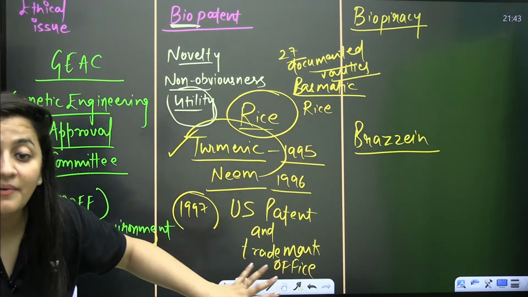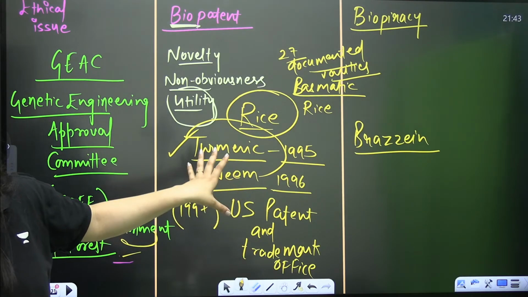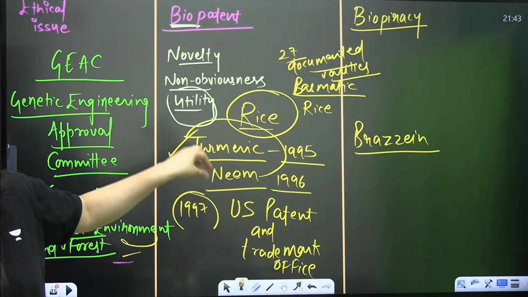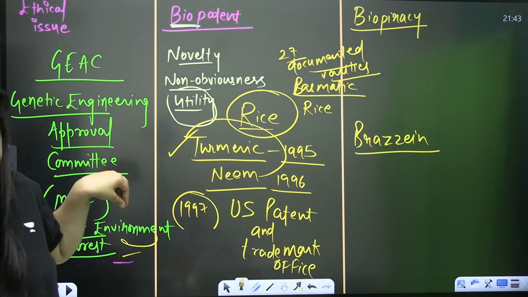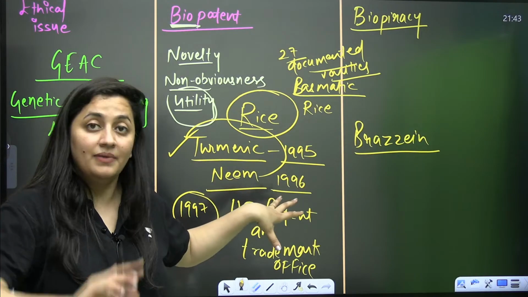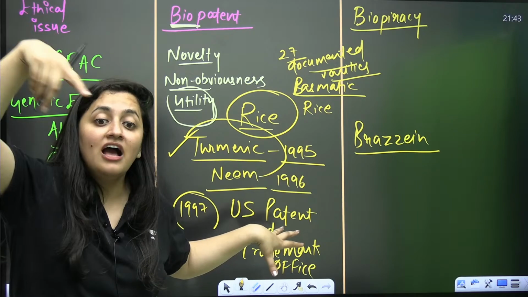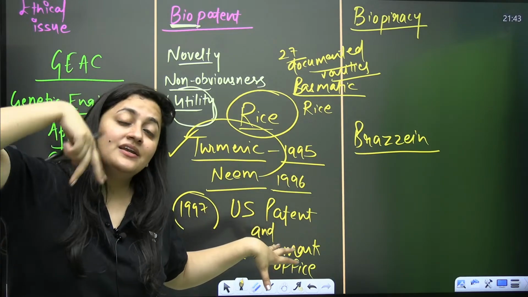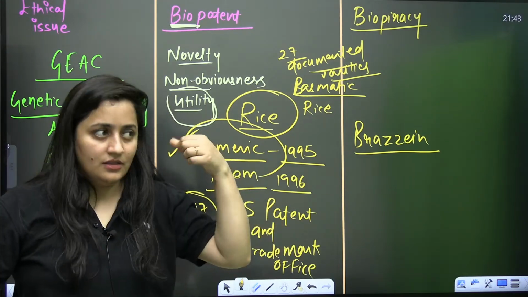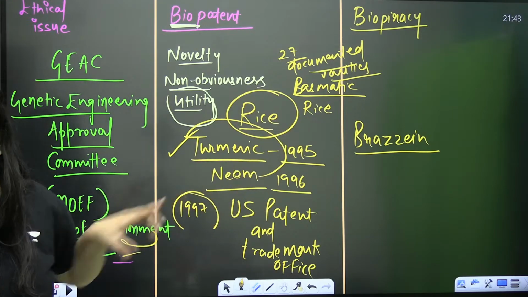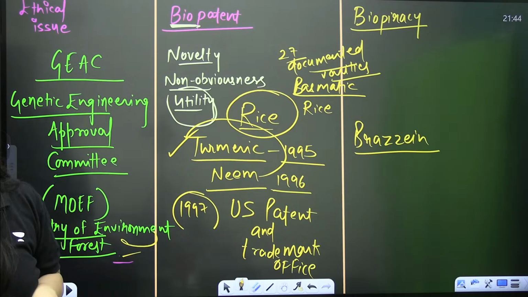So again, it is biopiracy. They isolated that gene and synthesized it artificially and used it, which is unethical.